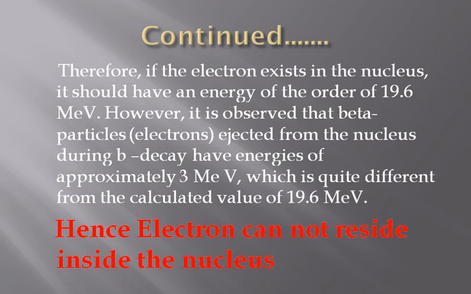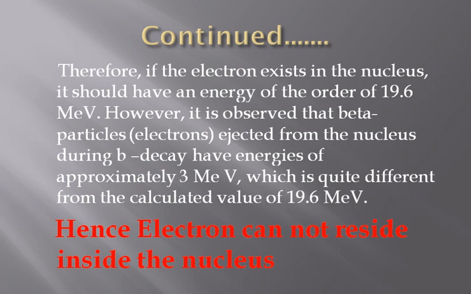Therefore, if the electron exists in the nucleus, it should have an energy of the order of 19.6 mega electron volt. However, it is observed that beta particles or electrons ejected from the nucleus during beta decay have energies of approximately 3 mega electron volt, which is quite different from the calculated value of 19.6 mega electron volt.